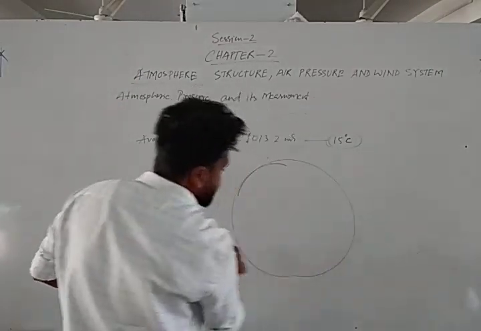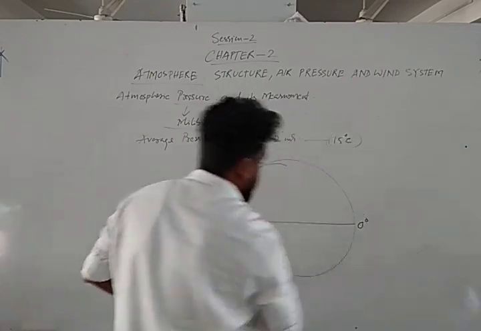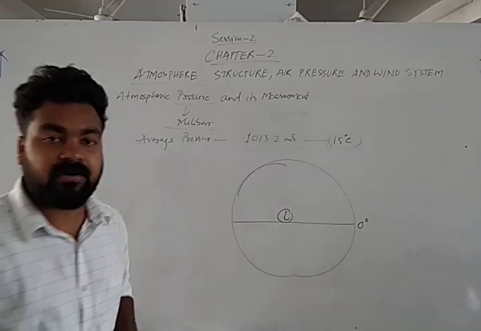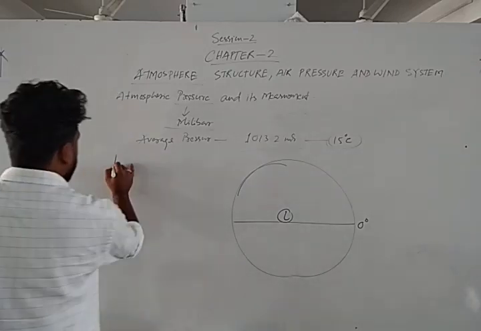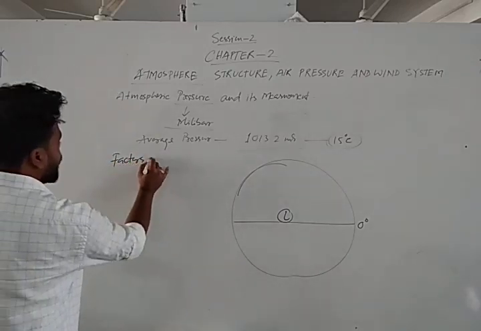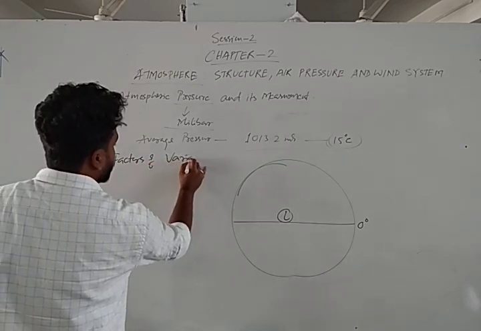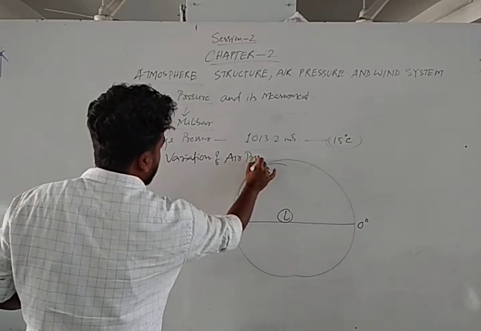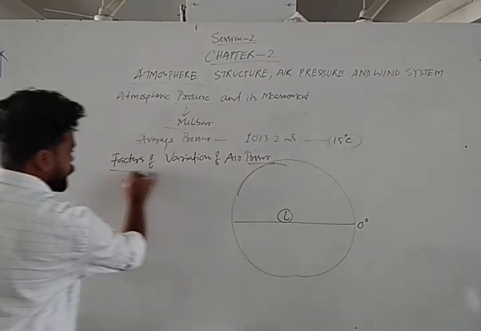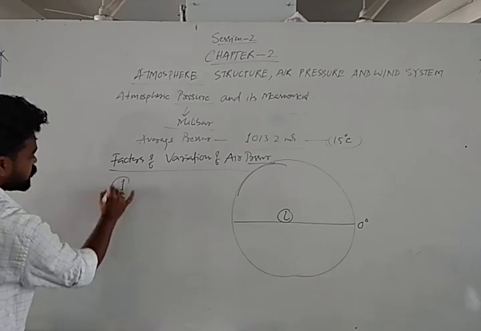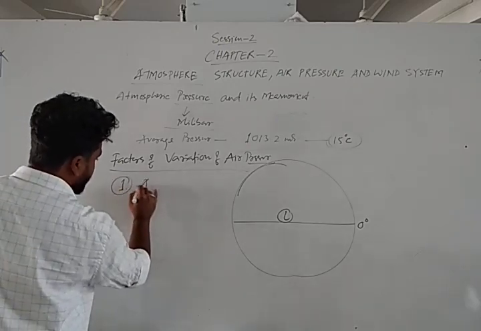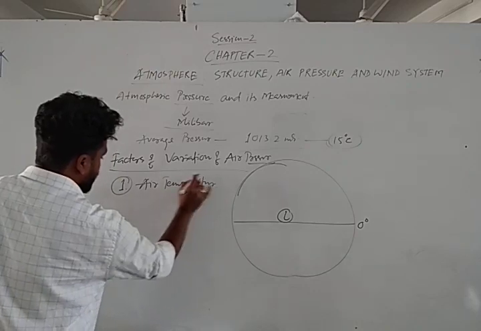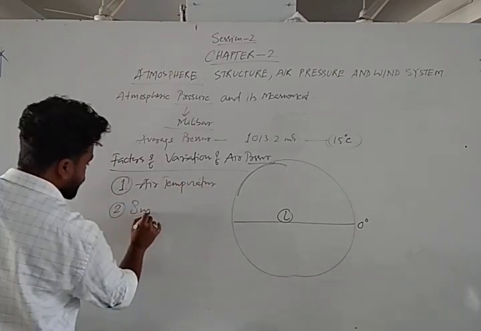Let's see. This is the world, this is the equator, 0 degree. Over the equator temperature is so high, that's why the pressure is low. We'll discuss the factors of variation of air pressure. Generally there are two factors. Number one is the air temperature. Number two is the surface elevation.